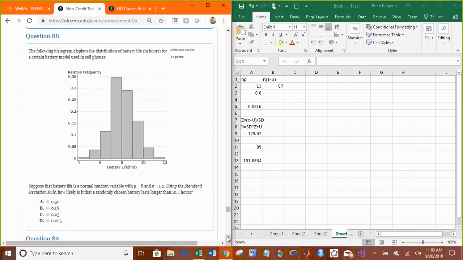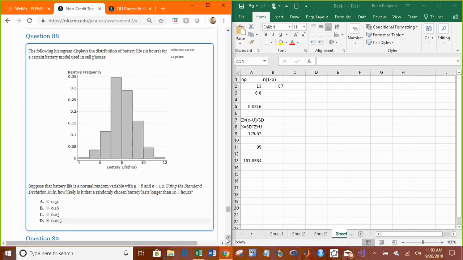Okay? So suppose the battery life is a normal random variable with mean 8, standard deviation 1.2. How likely is it that a randomly chosen battery lasts longer than 10.4? Well, 10.4 is 2 standard deviations away, and we know that within 2 standard deviations we have 95% of our data, which means we have an outside 5%. But we're looking for greater than one of those tails, so we divide 5% by 2 and get 0.025. That's from last unit.